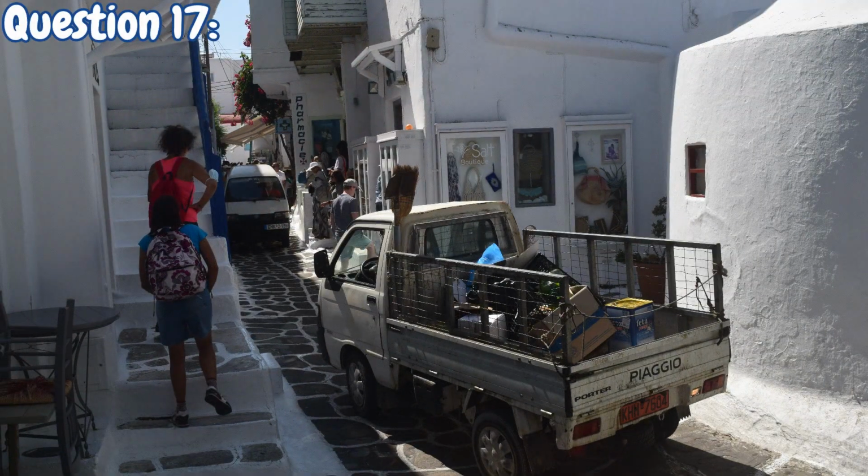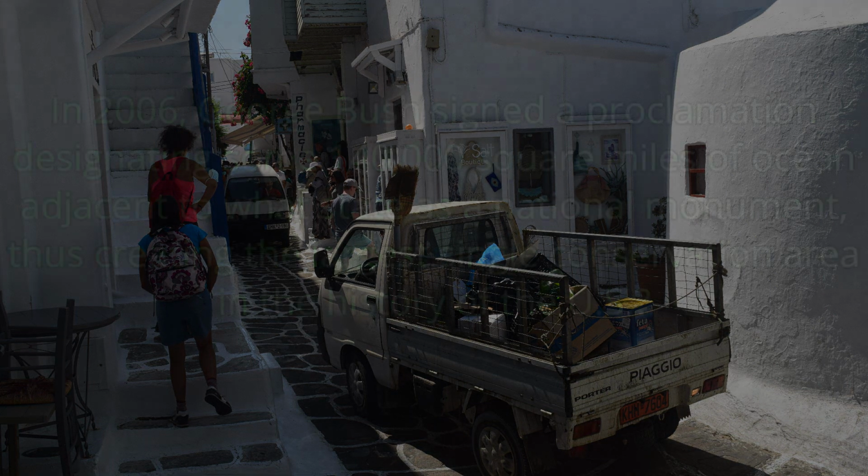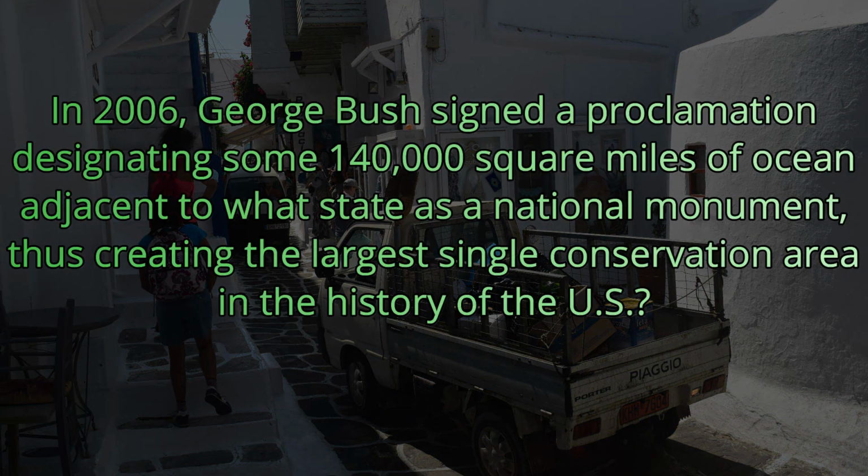Question number 17. In 2006, George Bush signed a proclamation designating some 140,000 square miles of ocean adjacent to what state as a national monument, thus creating the largest single conservation area in the history of the U.S.? We're looking for the state that touches the ocean.